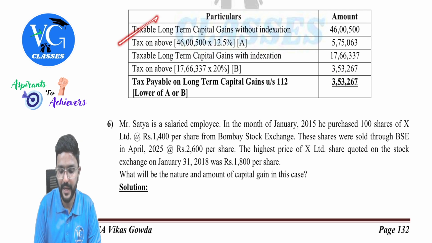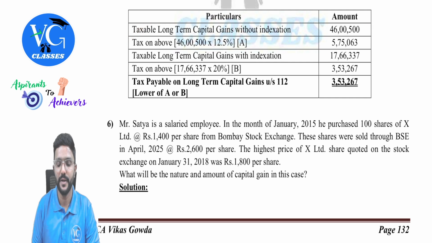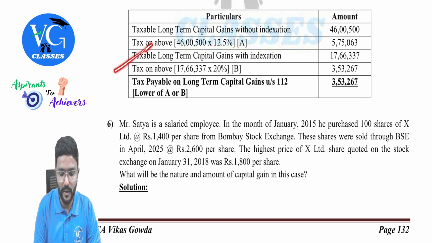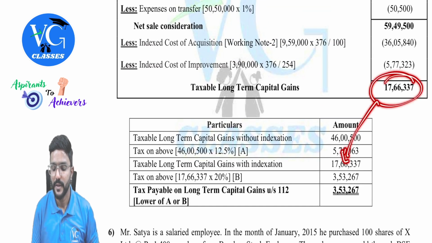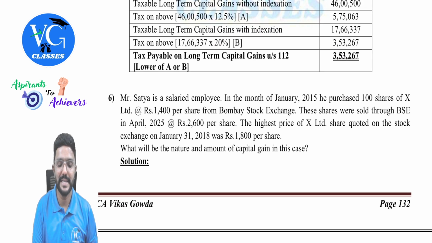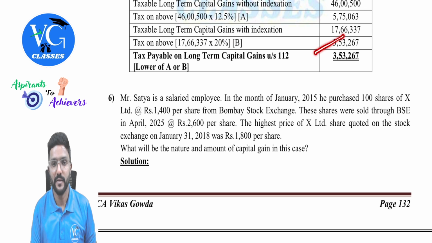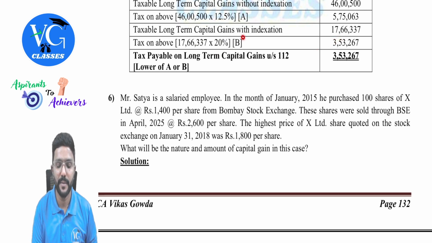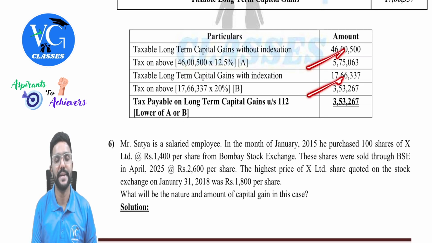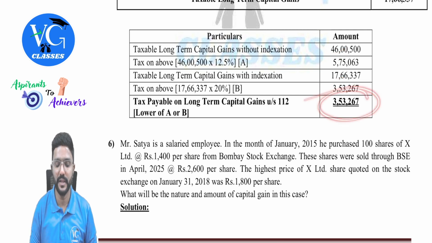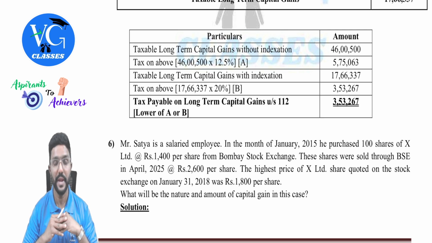We have a long-term capital gain without indexation, 46 lakh 500. On that, the tax rate is 12.5%, which gives us 5 lakh 75,063. Let us name it as A. Keep it aside. Then we have also computed long-term capital gain with indexation, which is 17 lakh 66,337. On that, the tax rate is 20%. We derive 3,53,267, which I am naming as B. So lower of A or B is the tax payable by assessee, guys, which is 3,53,267. Very important point, guys.